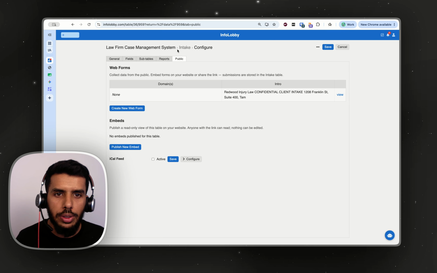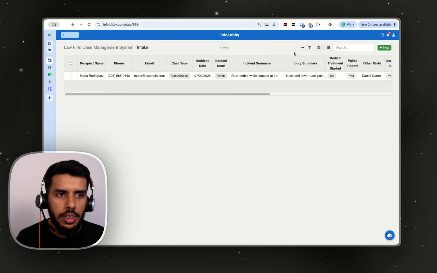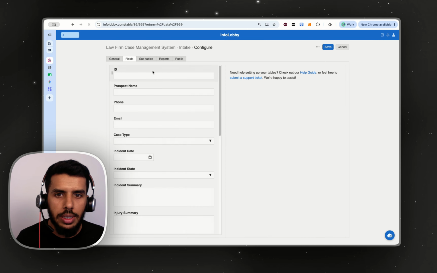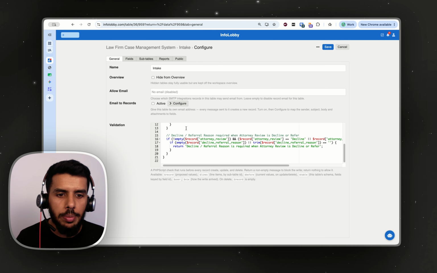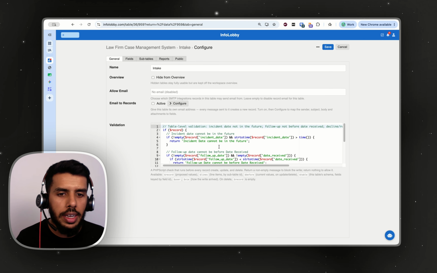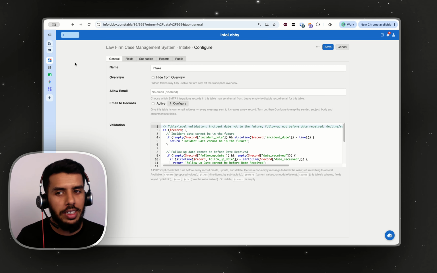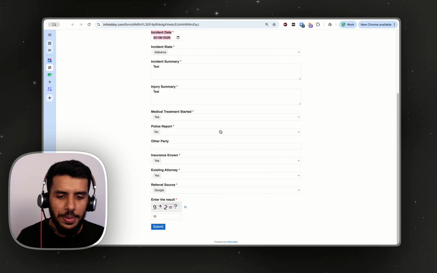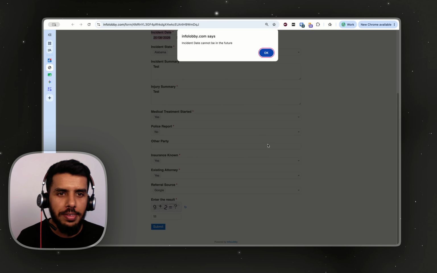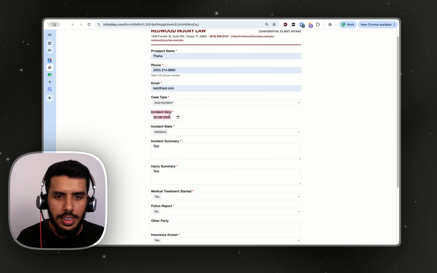So if I go into my intake table, let me see if there's any validation that was created. Yep, here there is a validation rule that AI has created, which is perfect. I did not do this, and I'm very happy that it is done. So I'm going to submit. Okay, let's change the incident date to past, let's say 5th.